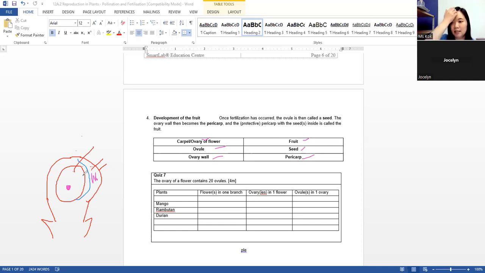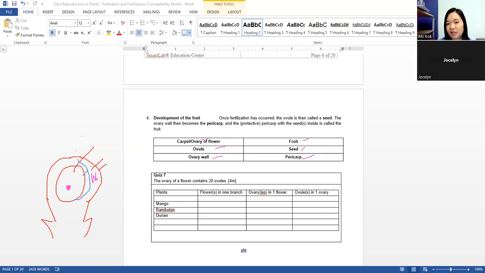Like for example, inside a mango, how many seeds are there? One. So that means inside the ovary of the mango plant's flower, there is only one ovule. Okay, let's test you. Inside a durian, how many seeds are there? More than one. Many, right? Maybe I think at least 10, right? So that means in the ovary of the flower, there are at least 10 ovules.